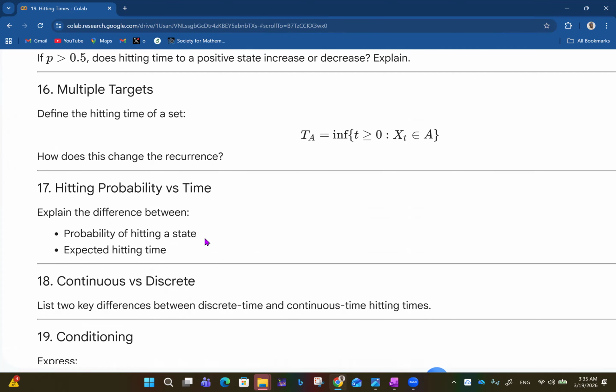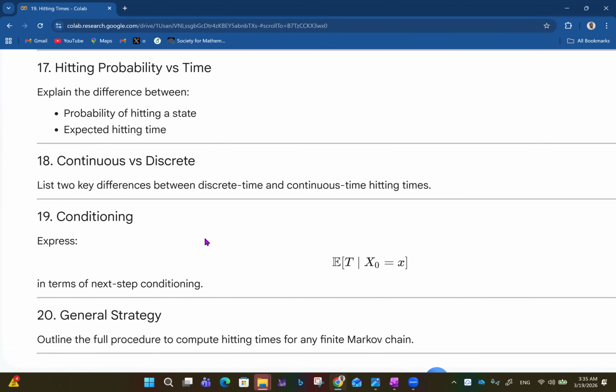Then hitting probability versus time. So try your hand on this. Let's see how well it goes. If there's any that is problematic, you can let me know in the comment section, so I can maybe make another video to explain them. So try your hands on this and let's see how it goes. Let me know how helpful this is for you. And if there's something else you want me to try out, feel free to let me know.